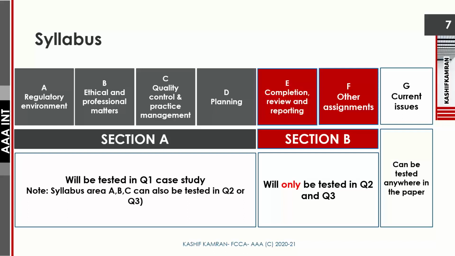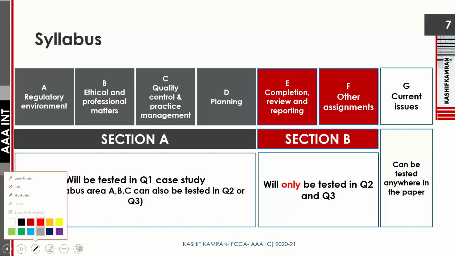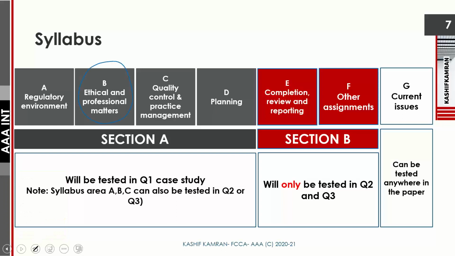Now, if you look at the syllabus areas A, B, C, D, E, F, we have already covered syllabus area A in the Block 1 lectures. The pre-recorded lectures for Block 1, which is a total of 5 lectures, have been shared with you with the support file. Today we are starting with Block 2, which fundamentally covers two syllabus areas: syllabus area B and syllabus area C. Both will fall under Block 2, which I am starting from today.